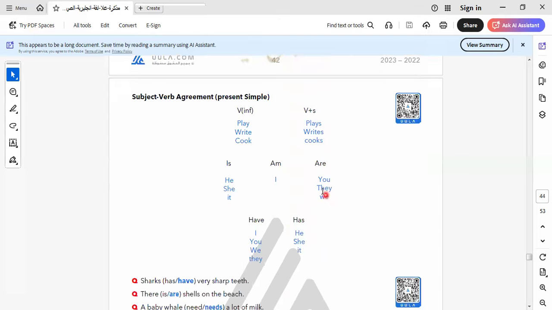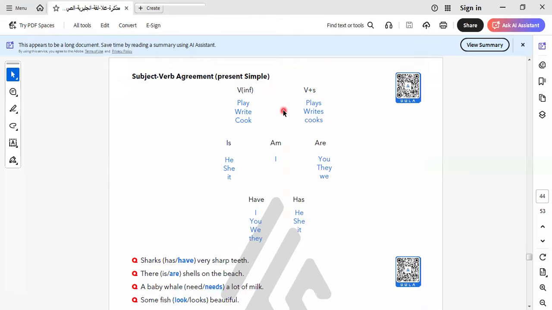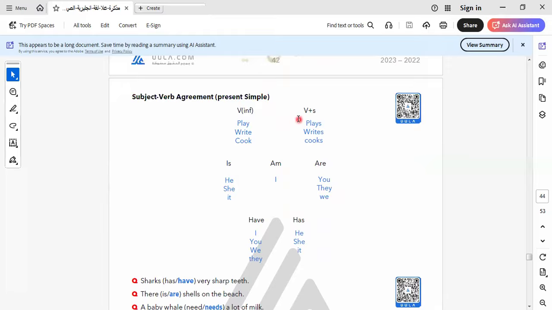Let's go to another item here, which is the present simple tense. I think we took this tense before, and we know this tense is talking about what? It's talking about facts. It expresses facts, habits, and routines. And we know this tense by adding s, like plays, writes, cooks. Some of you are saying, Miss Iman, do all the subject pronouns take s? No, as we know, he, she, it take s. You, we, I, they don't take s. I think you know this before.